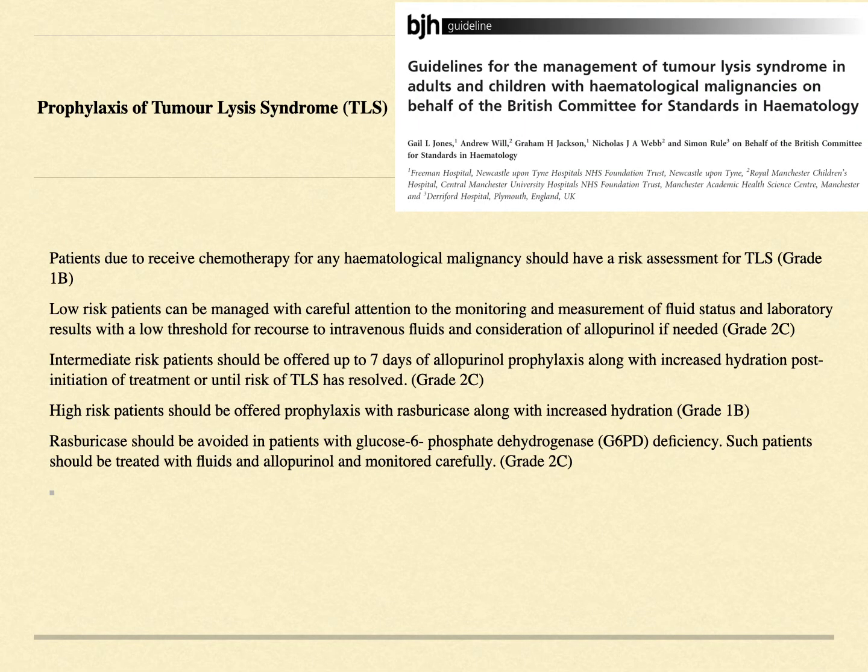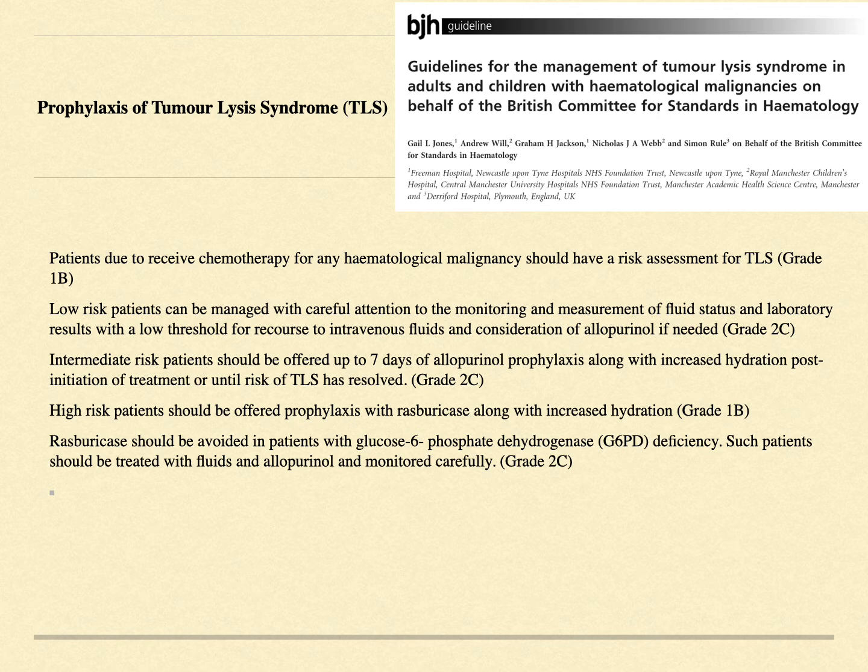The prophylaxis and treatment guidelines of tumor lysis syndrome have been given by the British Committee for Standards in Hematology. What they say is that patients due to receive chemotherapy for any hematological malignancy should have a risk assessment for tumor lysis syndrome. Low risk patients can be managed with careful attention to the monitoring and measurement of fluid status and laboratory results, with a low threshold for recourse to intravenous fluids and consideration of allopurinol if